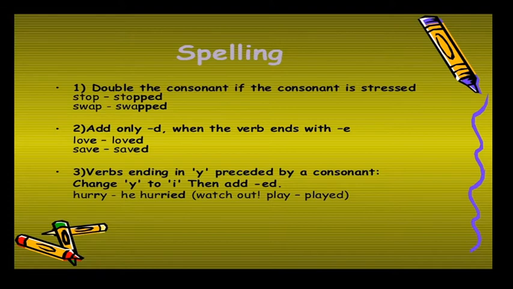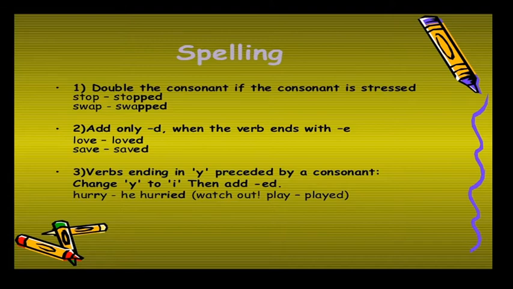Next, the second rule for the spelling in changing V2 from the V1. Love: we have to add only d when the verb ends with E. Save, saved. The third rule: verbs ending in Y preceded by a consonant.